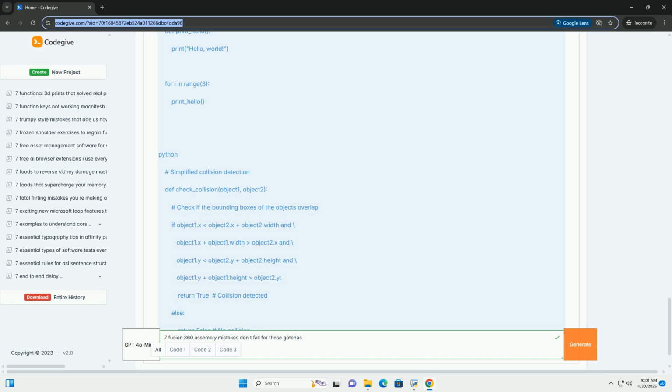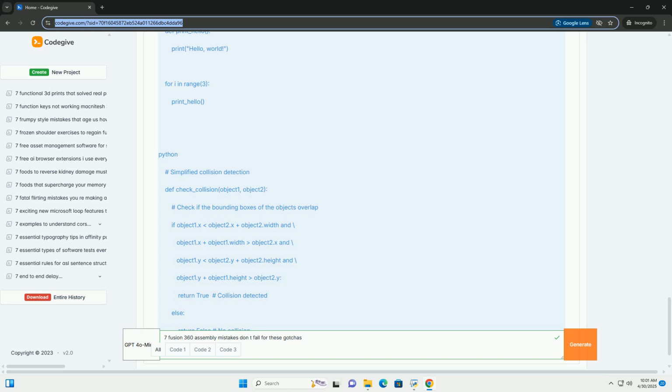Key takeaways and best practices. Plan your assembly: think about the overall assembly structure, degrees of freedom, and design approach before you start creating joints. Start simple. Build up the assembly incrementally, testing the motion after each joint. Use parameters. Take advantage of parametric design to make your assemblies more flexible and easier to modify.